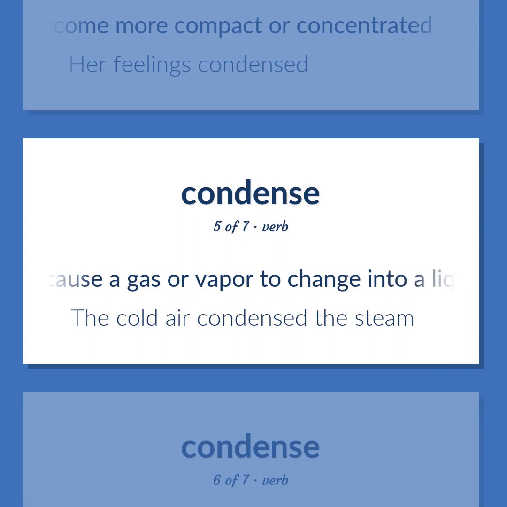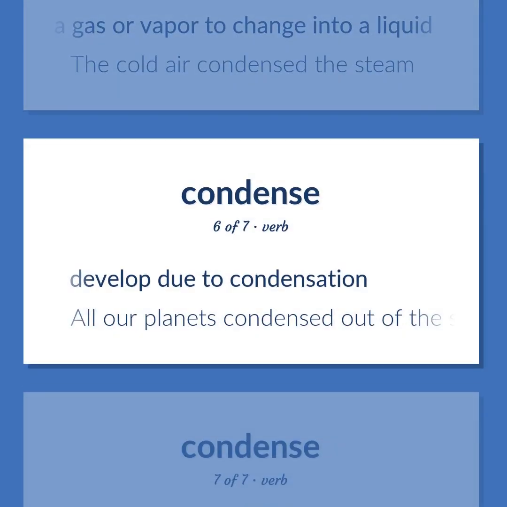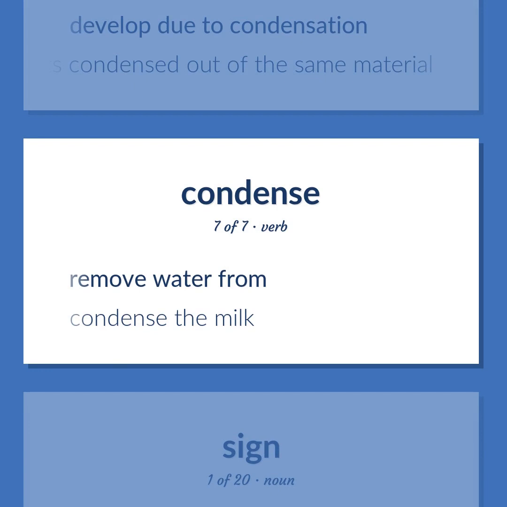Cause a gas or vapor to change into a liquid. The cold air condensed the steam. Developed due to condensation. All our planets condensed out of the same material. Remove water from. Condense the milk.